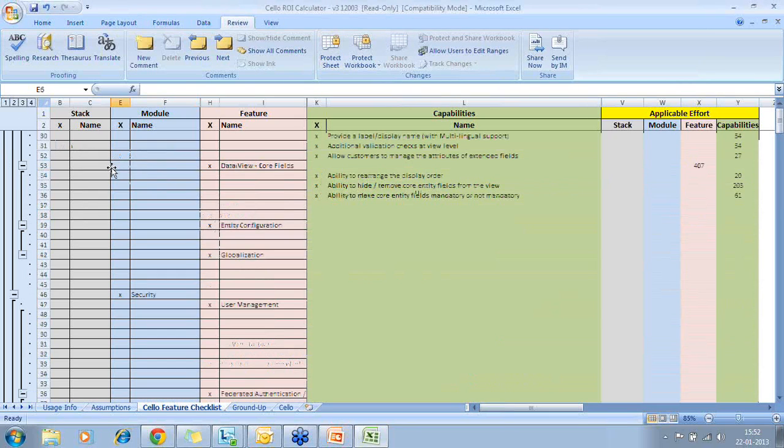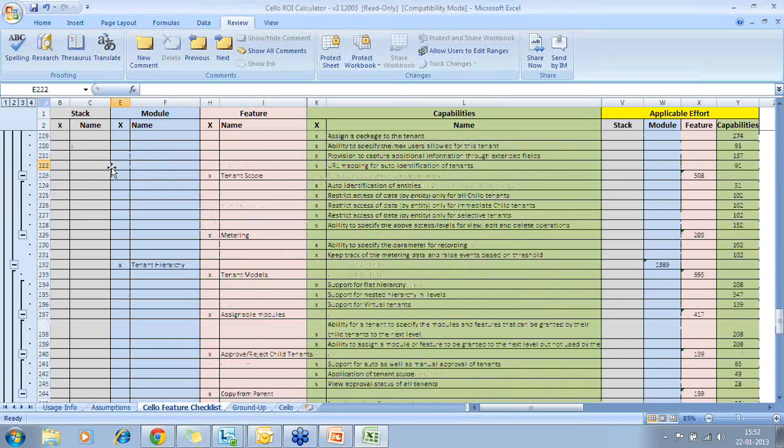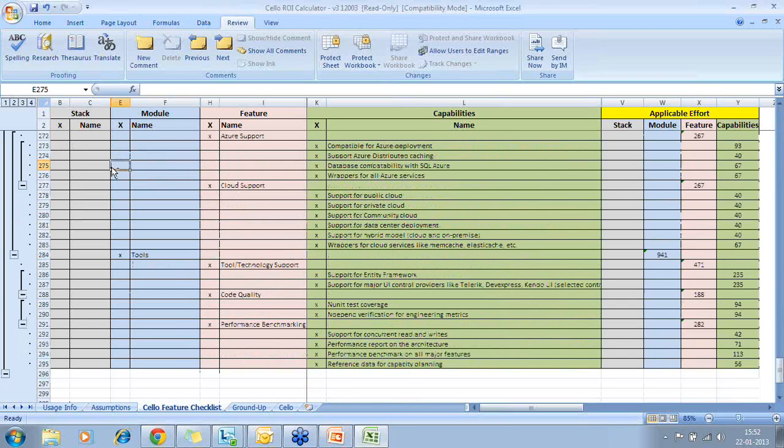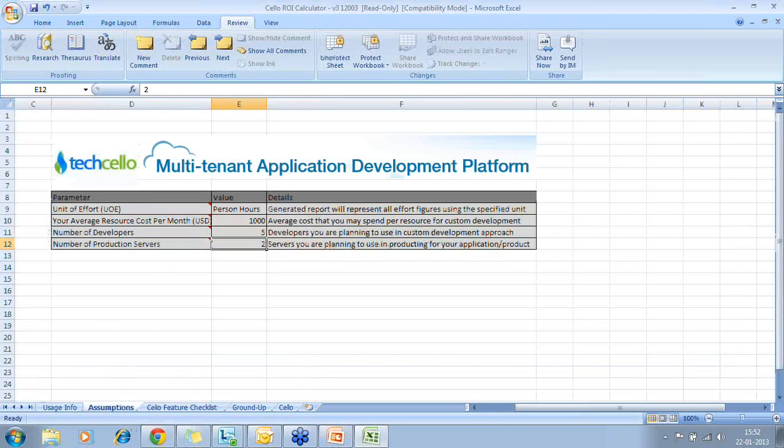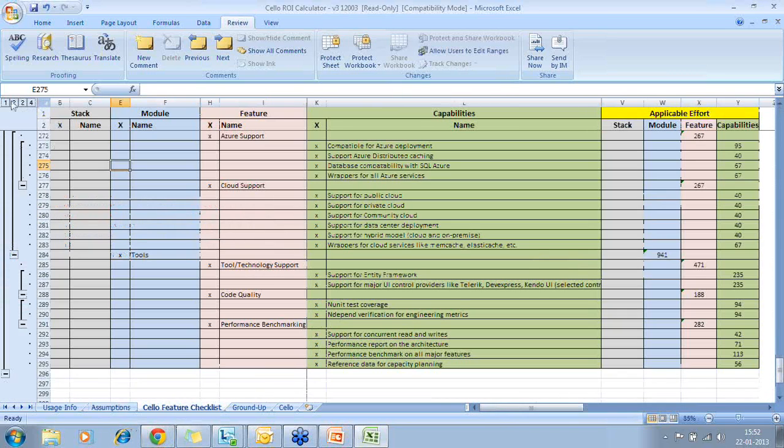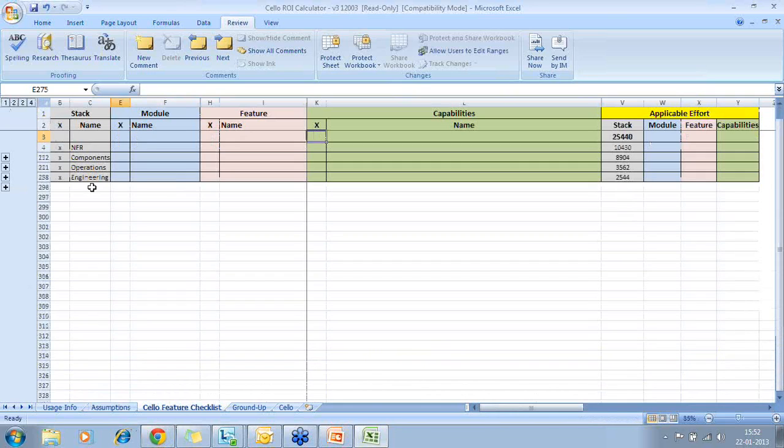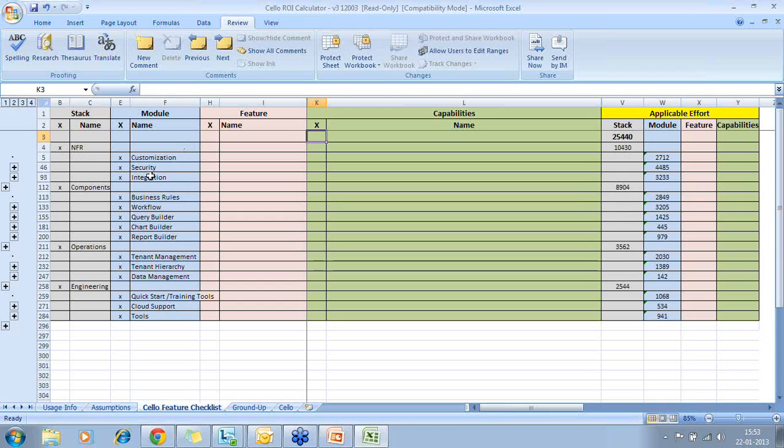There are close to almost 295 line items. It is a very exhaustive list, and we have organized it into several levels. For example, the first level is a stat level: you have the non-functional requirements, and then components, operational related things, engineering related aspects. The second level expands further. Under NFR, we are talking about customization, security, integration, and at the component level, business rules and workflow.